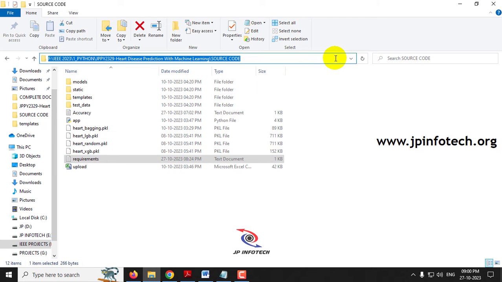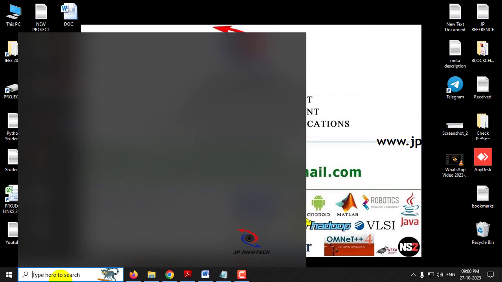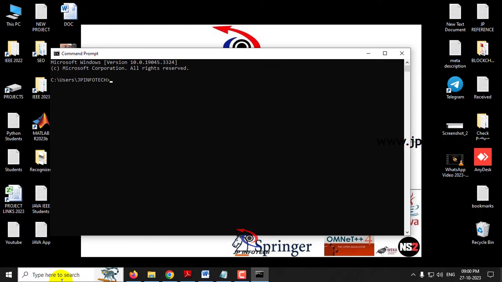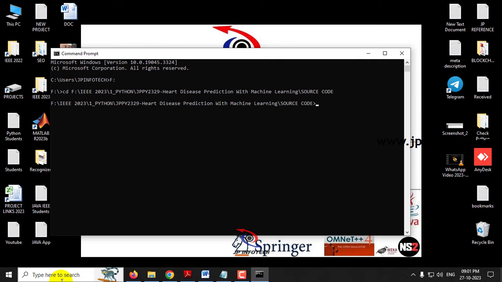So just copy the source code location, go to your command prompt. Now go to the drive location where you have pasted your code. In my case, I have pasted it in the F drive, so just go to the F drive by entering F. So I am in the F drive now. Now type cd space and paste the location that we have copied and click enter. So now we are in the source code location. Now type python app.py and click enter, and kindly wait for a few seconds.